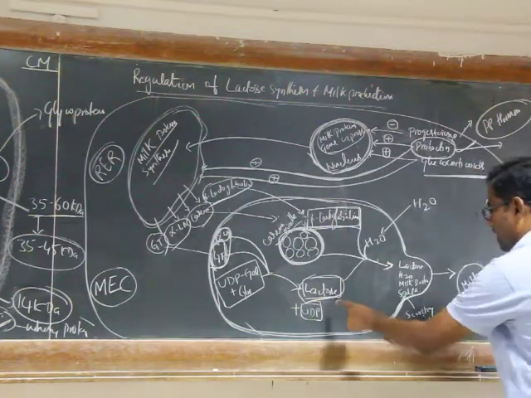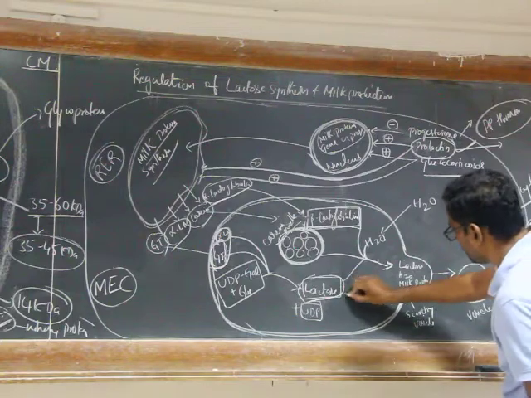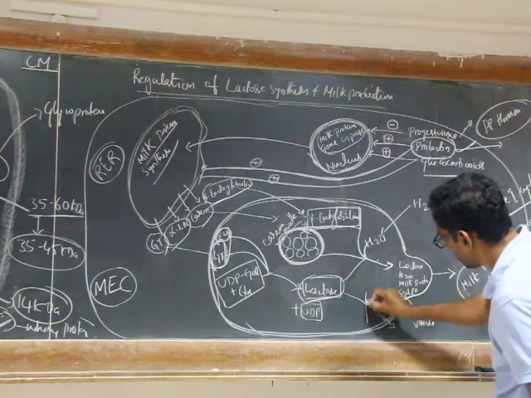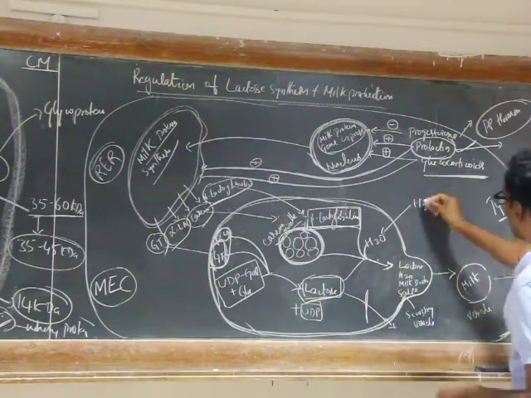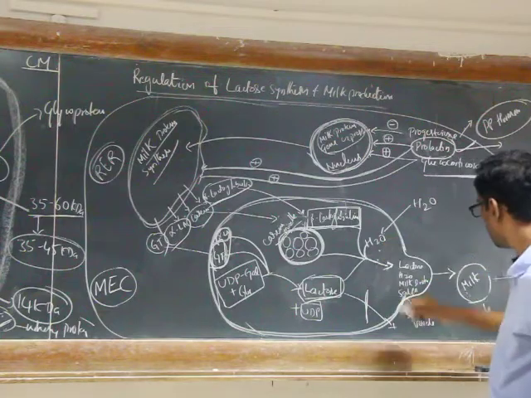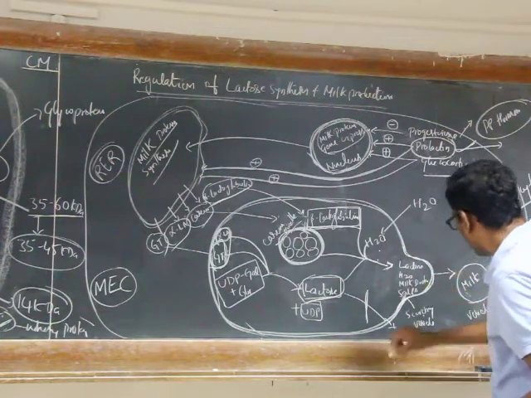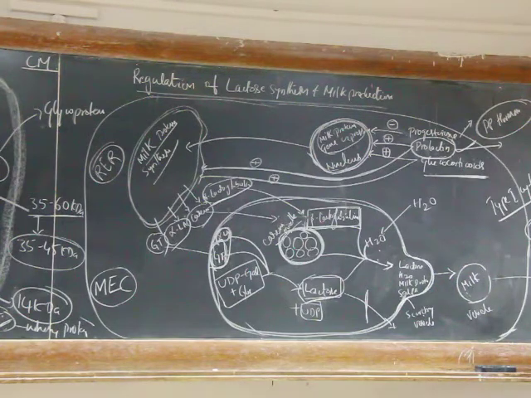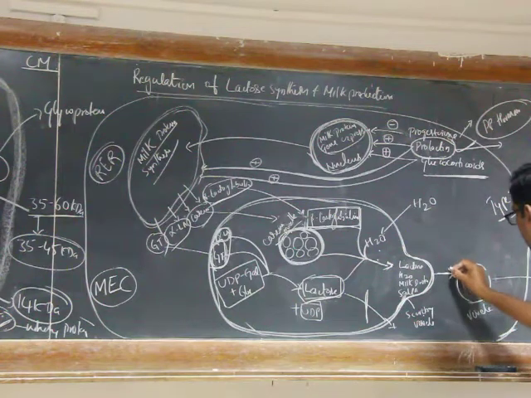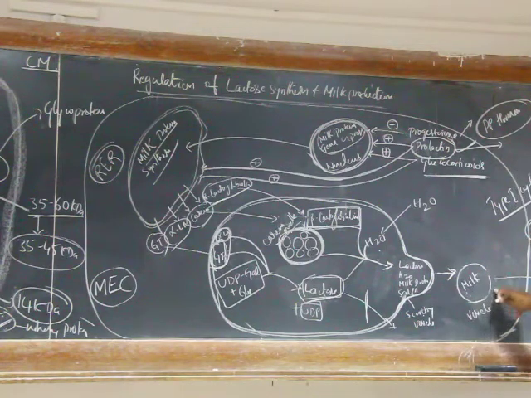As I mentioned here, lactose cannot diffuse into the cytosol, so it draws water into the lumen. Ultimately, there is formation of a secretory vesicle. Right? The secretory vesicle is secreted from the Golgi apparatus, finally in the form of milk.